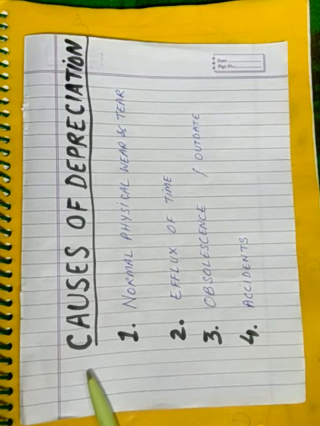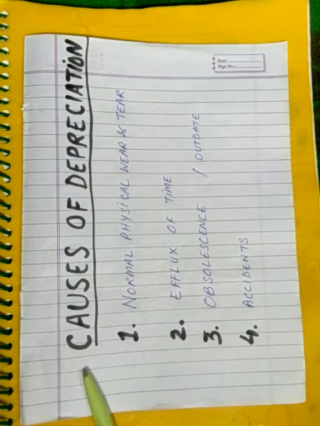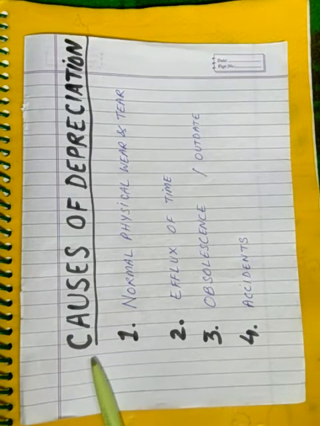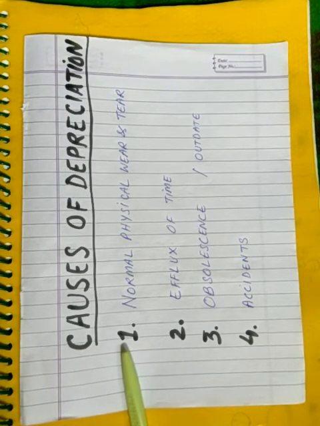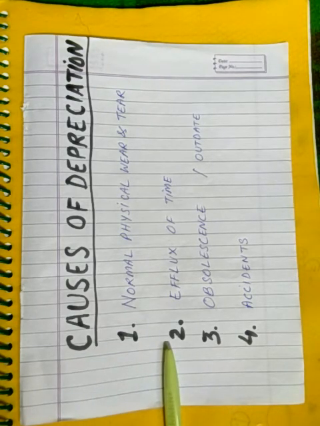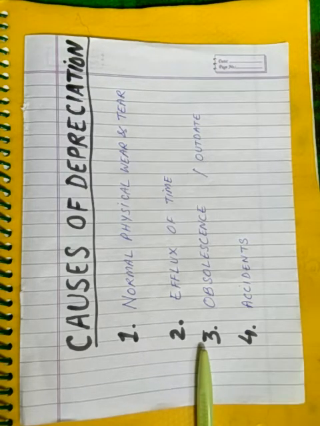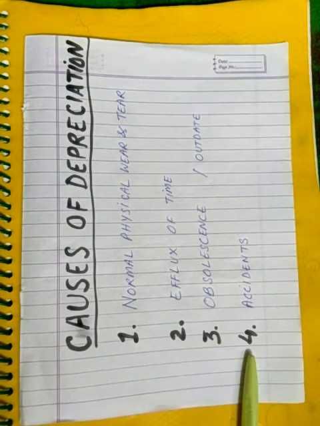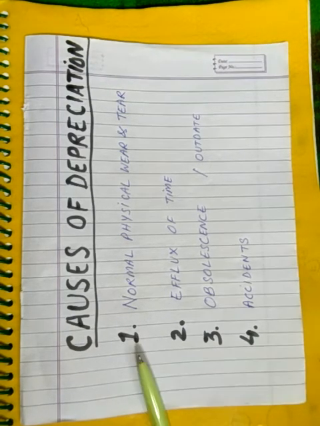Causes of depreciation. Depreciation has four causes. Number first, normal physical wear and tear. Second, effects of time. Third, obsolescence. Fourth, accidents. Normal physical wear and tear: due to normal use, the assets deteriorate physically, which results in reduction in their value.